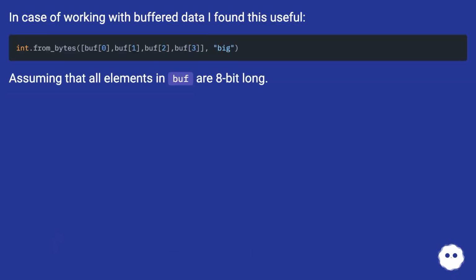In case of working with buffered data, I found this useful. Assuming that all elements in buffer are 8-bit long.